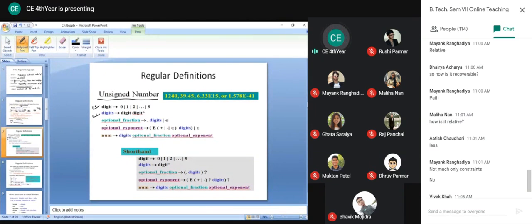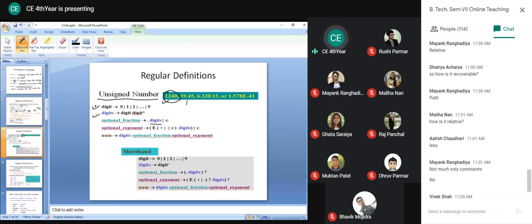Okay, then we may have an optional fractional part. To indicate the optional fractional part, we are giving a regular definition, dot and digits. Now here I am using digits, dot and digits. That means after the dot we can have one or more digits. Now it is an optional fractional part. It is not compulsory. 1240 is also a valid unsigned number.